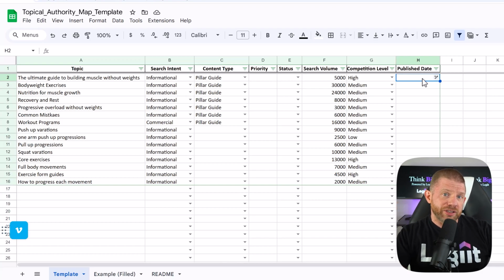You'll notice that the last column in the sheet here is the publish date. This matters more than you think because Google likes consistency. Publishing 3 articles one week, then nothing for 2 months looks sporadic. Publishing 2 articles every week for 3 months looks authoritative. So set a schedule that you know you can maintain. It's better to publish 1 great article per week consistently than 5 mediocre articles randomly.